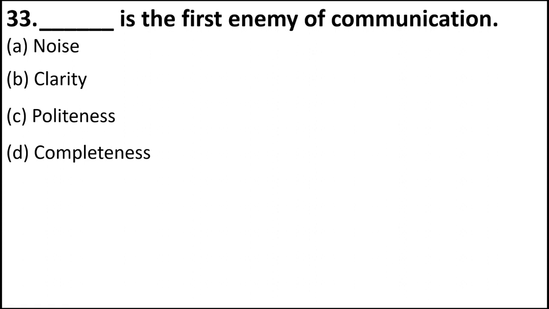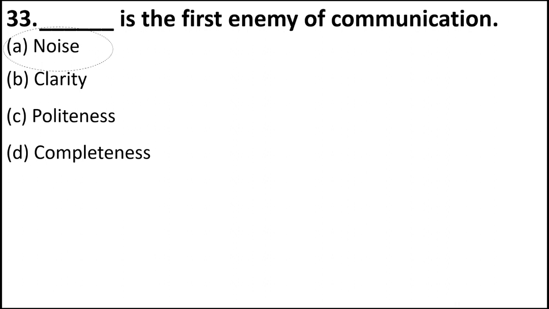Next is, dash is the first enemy of communication. Noise, clarity, politeness, or completeness. As you all know, clarity is very important. What the person is trying to say is very important. Polite, we shouldn't be rude while communicating. Complete means the information is complete, it is not in parts. So all these three are important, but the enemy or what is a barrier to communication is noise. Noise is any kind of hindrance that becomes an obstacle in the communication process. Hence A is the answer.